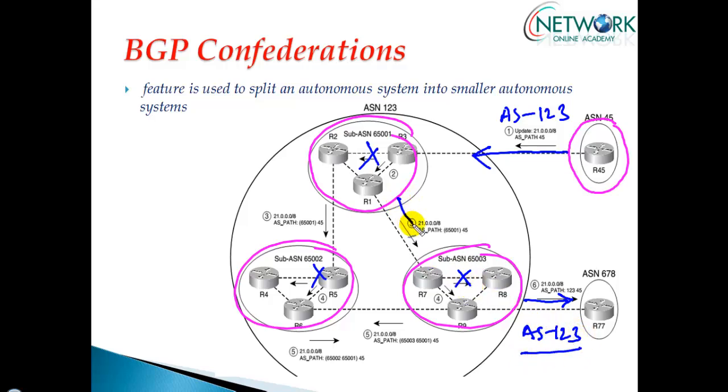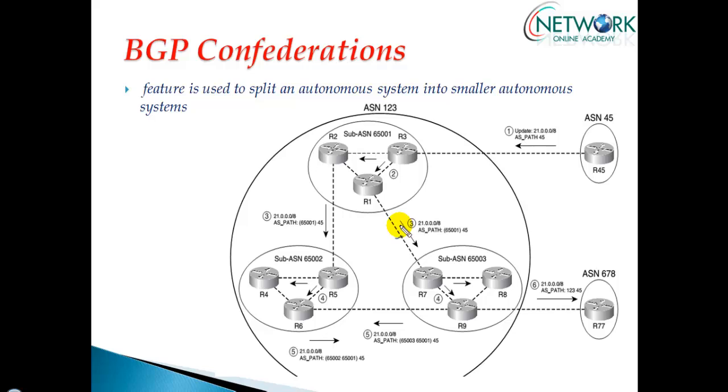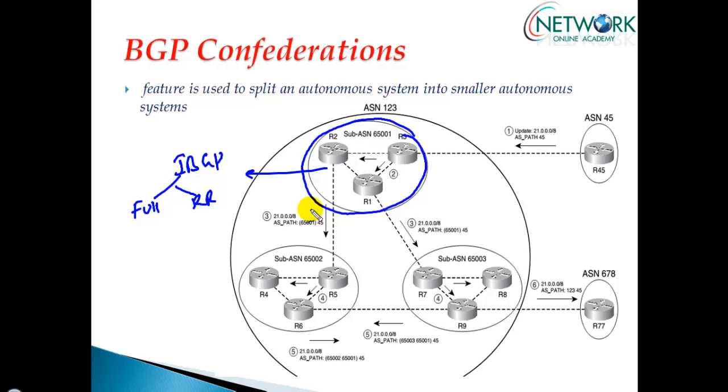And in between the sub AS, we are going to configure iBGP again, which we call confederation iBGP. Now, when I say confederation iBGP, you need to understand it's a sub AS. So the iBGP concept inside the AS still remains the same. Either we can use a full mesh, or we can have a route reflector inside that.